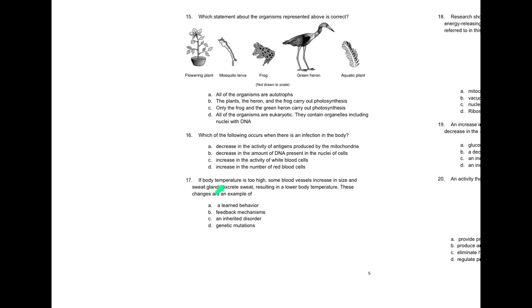17. If body temperature is too high, some blood vessels increase in size and sweat glands excrete sweat, resulting in a lower body temperature. These changes are an example of A. A learned behavior. B. Feedback mechanisms. C. An inherited disorder. D. Genetic mutations.